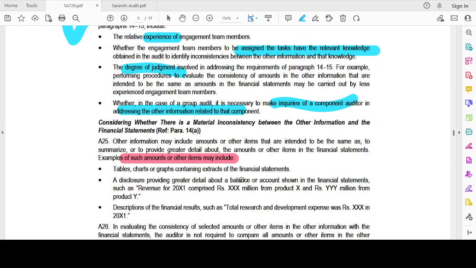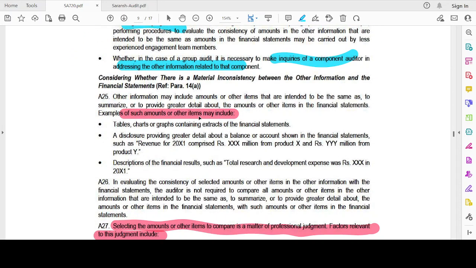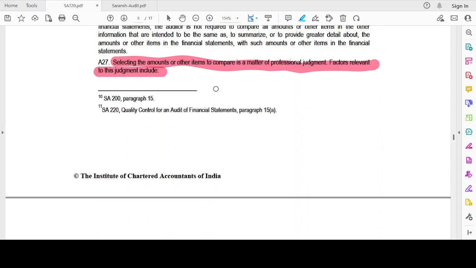Now, examples of such amounts or other items may include tables, charts or graphs, or disclosures about some items of the financial statements, or a description of the financial results. Selecting the amounts of the items to compare is a matter of professional judgment.